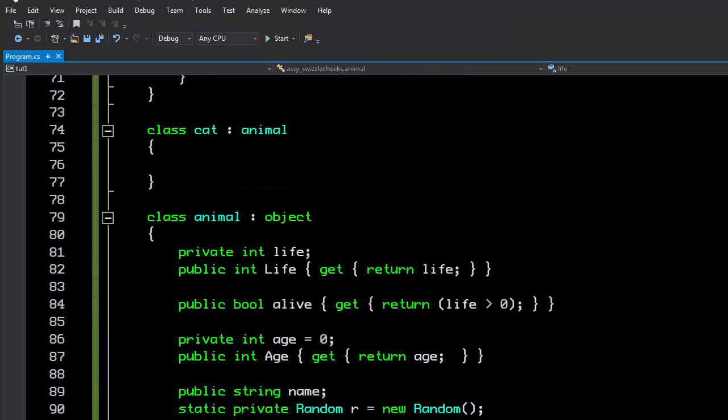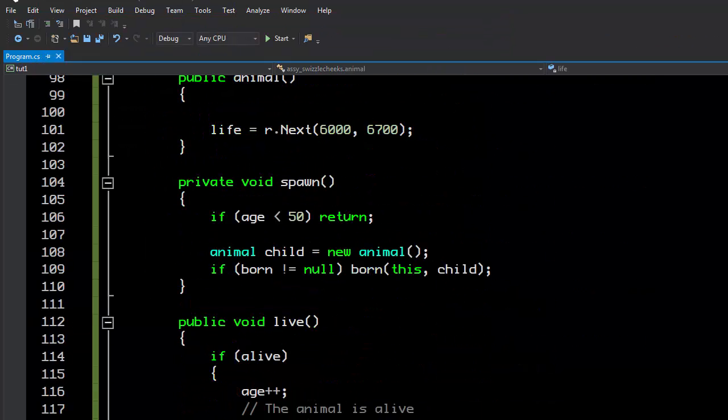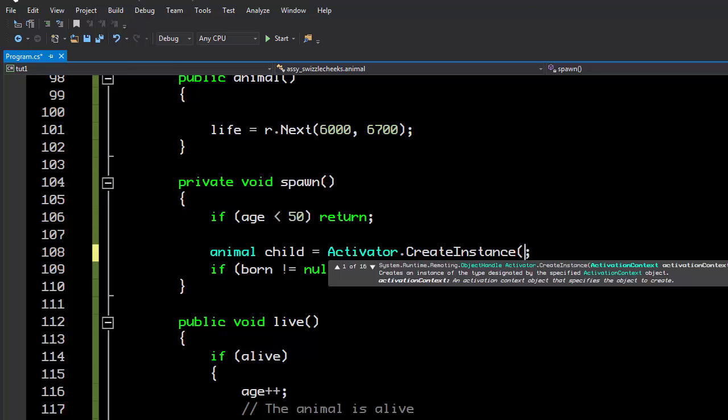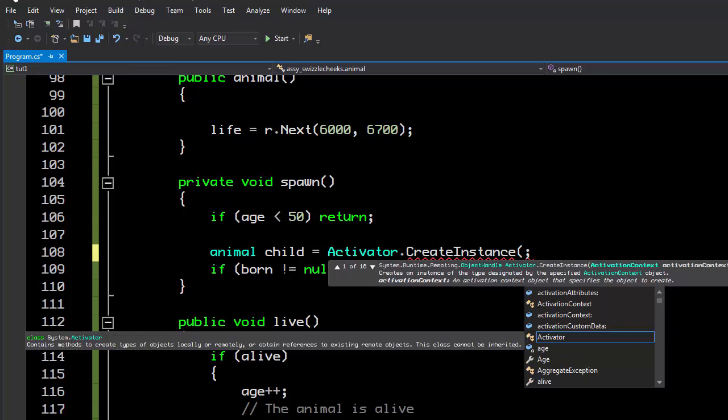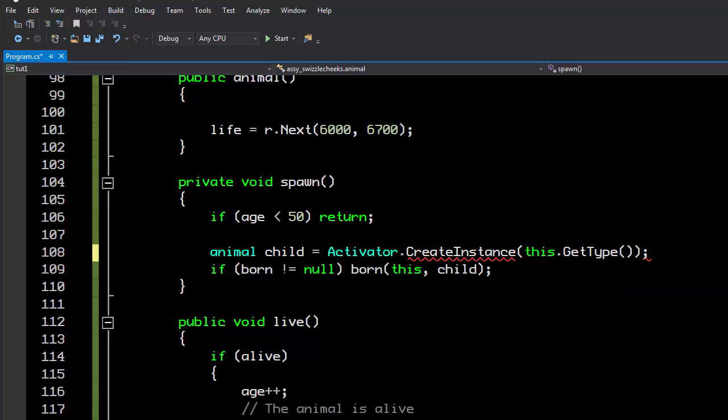So let's change the logic a little bit, because when we spawn an animal, really the animal should be the same type as the parent. So we can actually change this a little bit, because instead of creating a new animal, we could actually create a new whatever we are. And the easiest way to do that is to say activator.createInstance, and then this.getType should work.